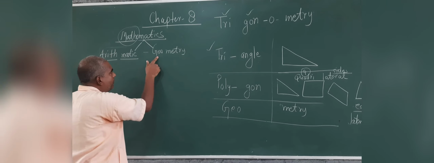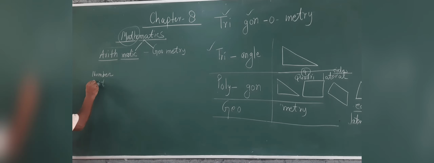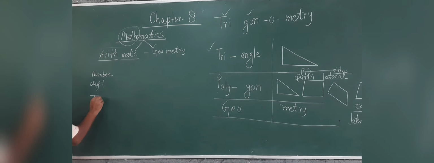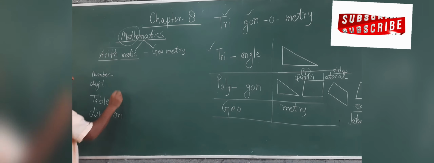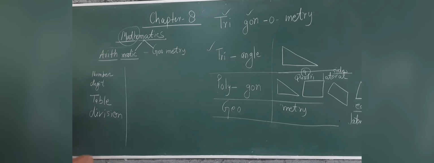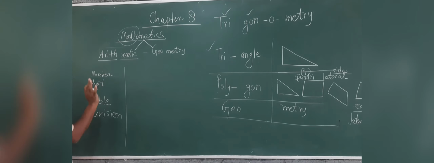Arithmetic means whatever you have read: number, digit, and then even, odd number, prime number, composite number, many things. After that divisibility rules, tables, division, multiply, just like squares of number, square root, chapter number 1, number system.